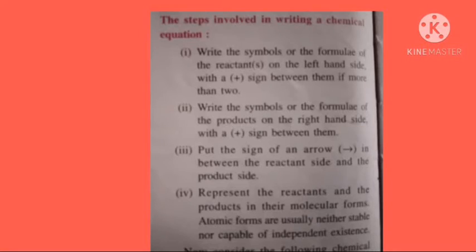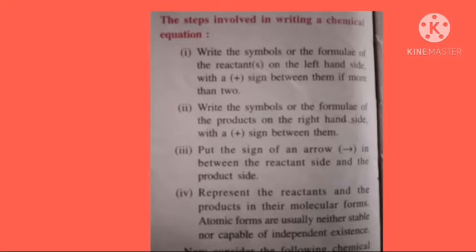If more than one product is there, we use the plus sign. And in between reactants and products, an arrow should be there. If temperature or heat is used, we have to write it down. If a catalyst is used, we have to write the catalyst down. Then the pressure. In that way we have to write all this down.